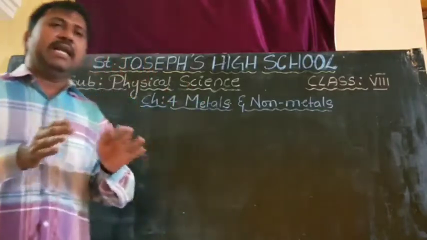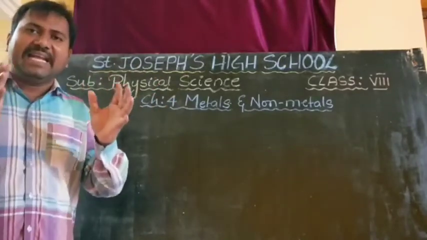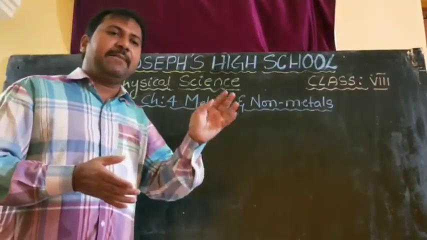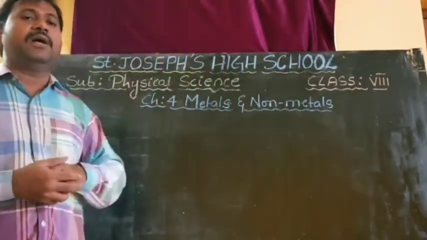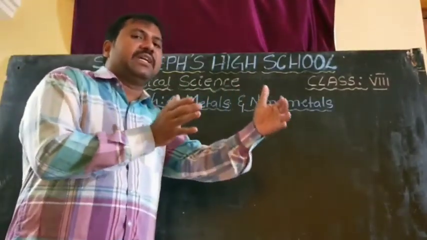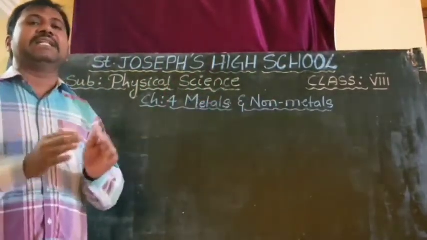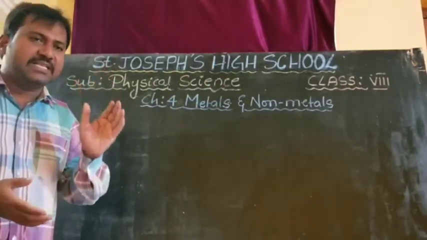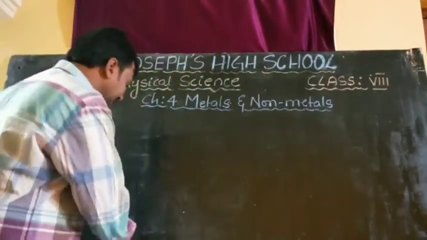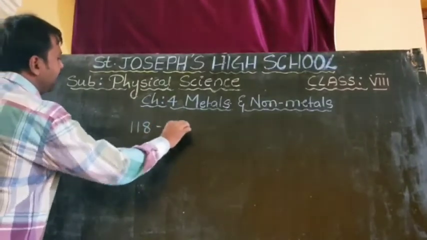In the same manner, in our universe, so many different types of materials are available. All the materials are prepared by using different types of elements. Like the 26 alphabets, in chemistry, to prepare all the materials, some elements are there. Up to now, our scientists have discovered 118 elements. How many elements? 118 elements.